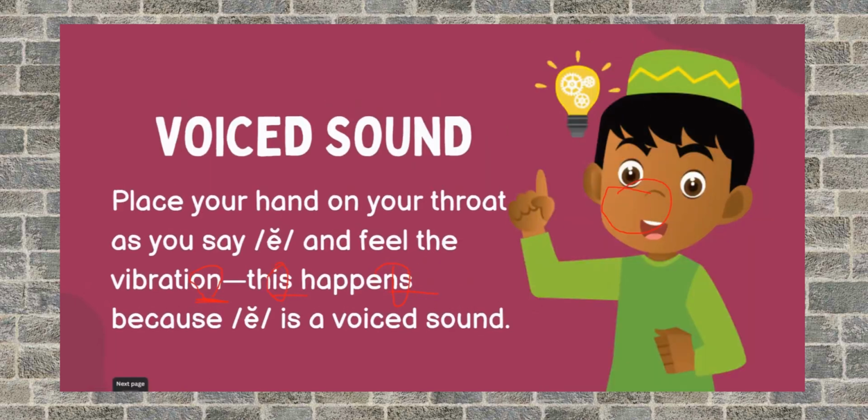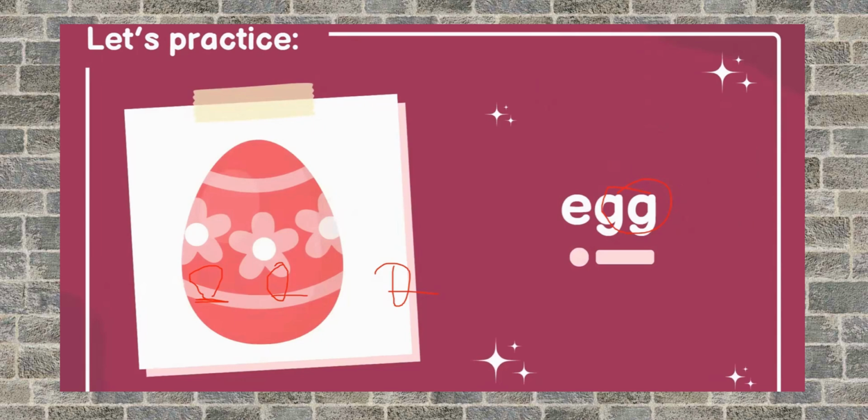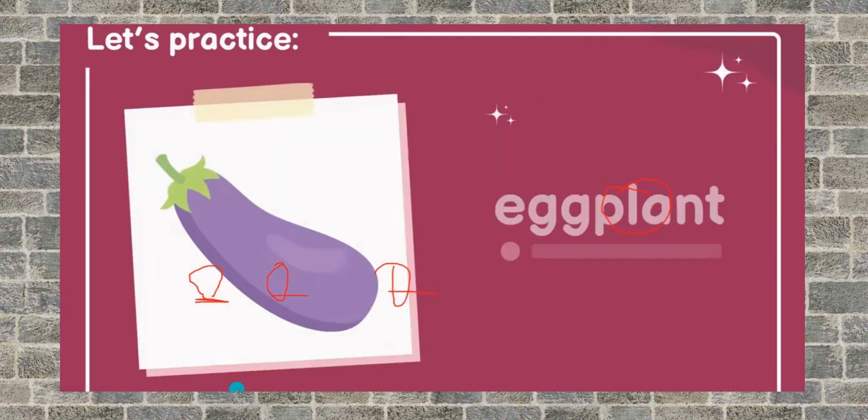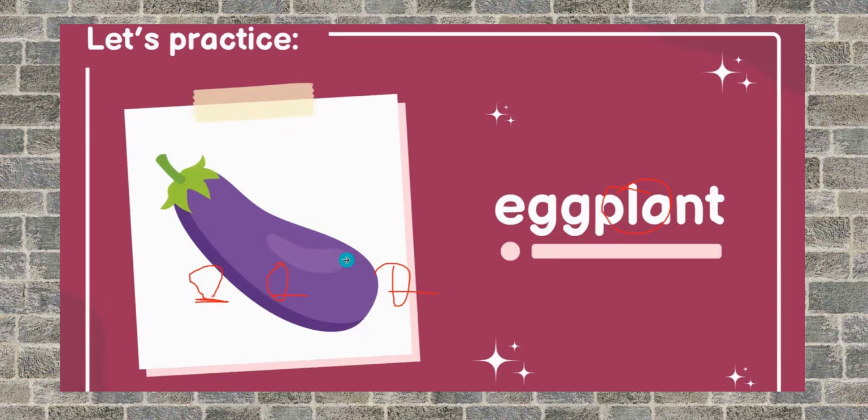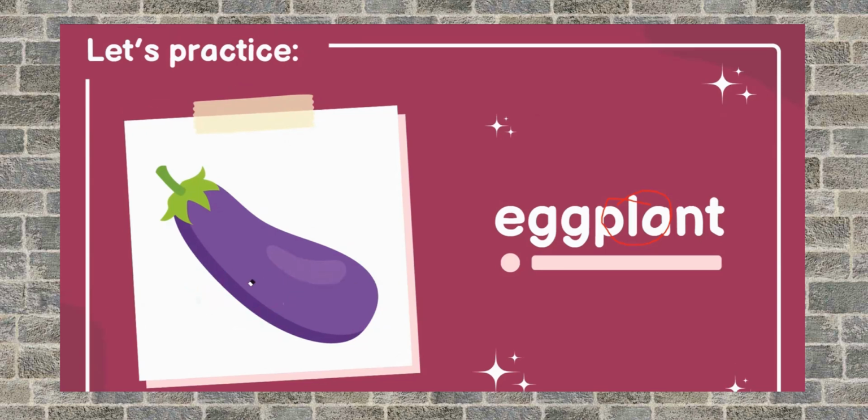Now, there are many, many words which begin with E, and we should be able to say them all. That is, I just said eggplant, which is called brinjal in India, or baingan, right? Let me clear this off for you all, otherwise you all will be confused, right? So what is this? This is a plant, eggplant. See, we are just using the sound of the first letter. Got it? E, eggplant. Should we move forward?